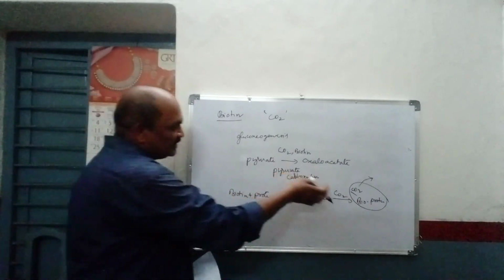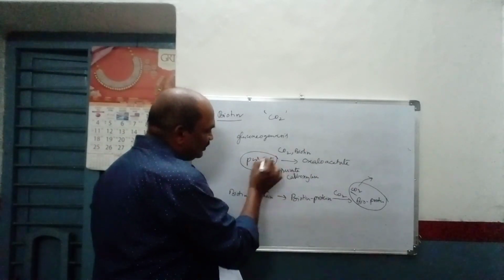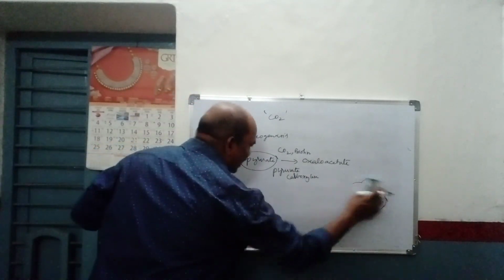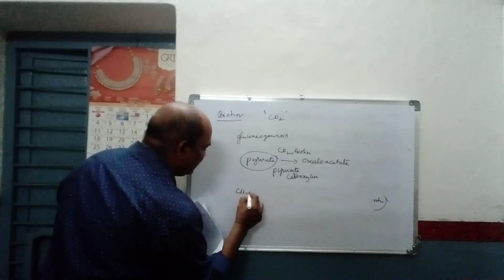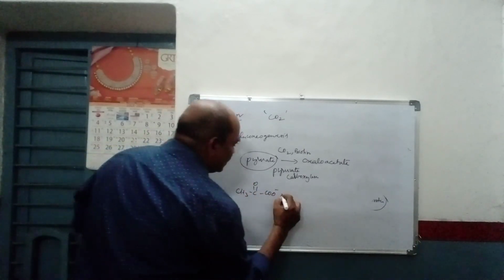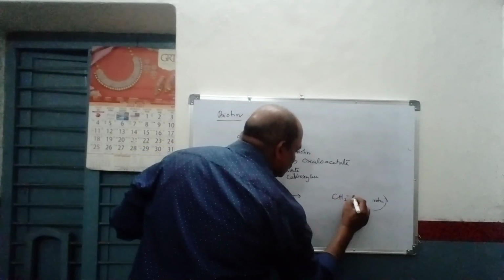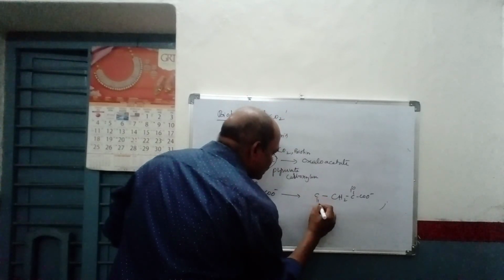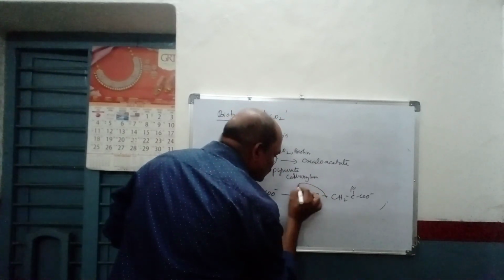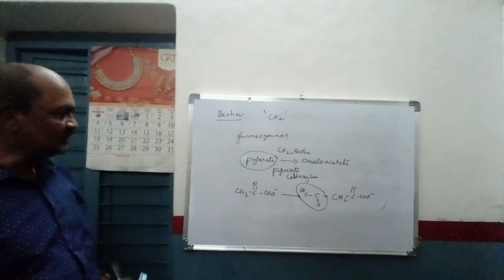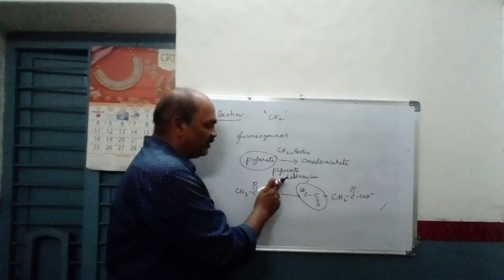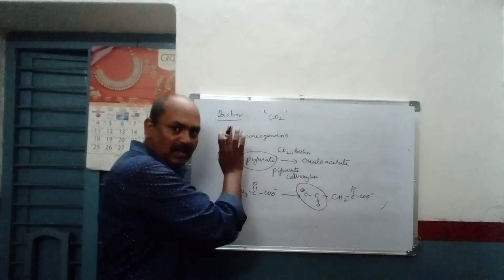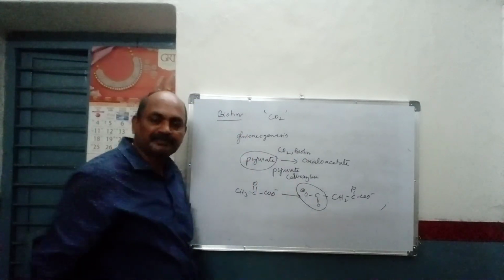That means this enzyme complex is finally donated to pyruvate and it is converted into oxaloacetate. So let us examine what will happen here. The structure of pyruvate is CH3 C double bond O COO minus. Now it is converted into CH2 C double bond O COO minus, and at this terminus we have C double bond O, O minus. So this group is going to be transferred. That's why the name of this enzyme is pyruvate carboxylase. Biotin is mainly responsible for the transfer of the CO2 group from the substrate to the product.